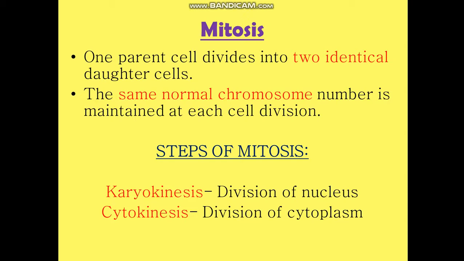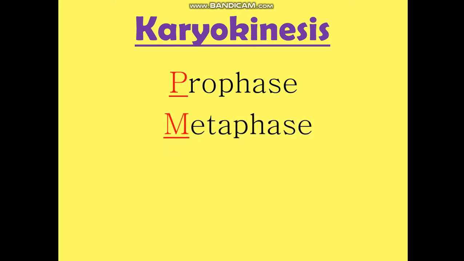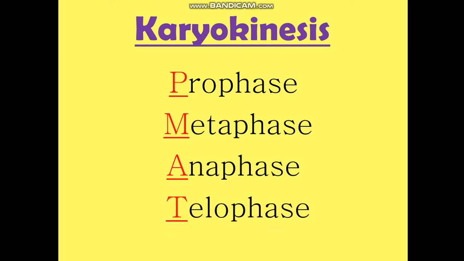Now, this karyokinesis, division of nucleus, takes place in four major phases. Karyokinesis does not take place in one step. It again has four different steps. So we shall be discussing here about karyokinesis. Karyokinesis occurs in four phases, I told you. First is prophase, then second is metaphase, then third is anaphase, and the fourth is telophase.